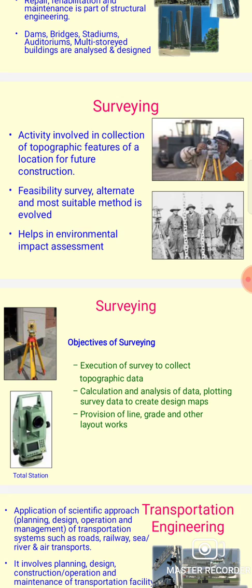While doing the surveying, GPS is a tool that gives the positioning in terms of northing and easting, longitude and latitude, and elevation. That will help you to do the surveying.